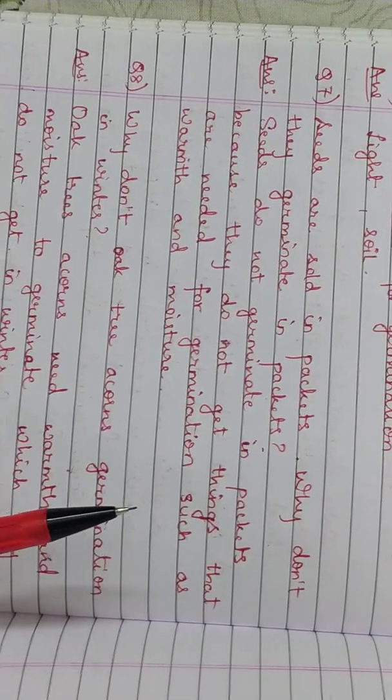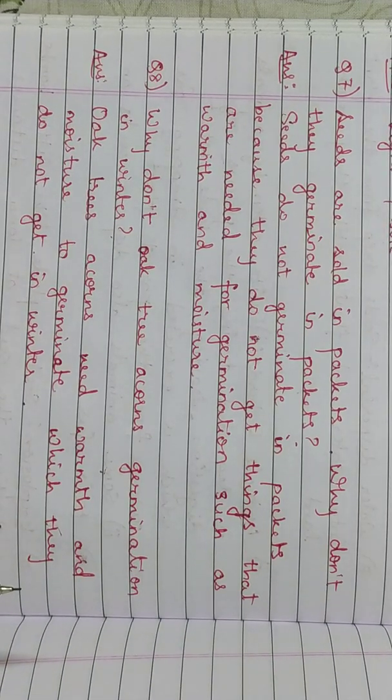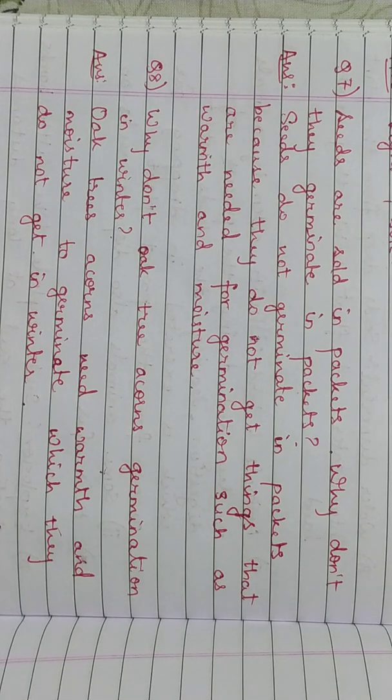Okay, now the next is, why don't oak tree acorns germinate in winter? As I told you, for a seed to germinate, it needs warmth. The climate around it should be warm. In winter the climate is not warm, so where will the seed get warmth from, right?